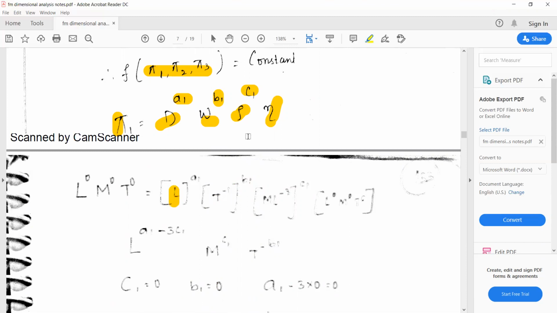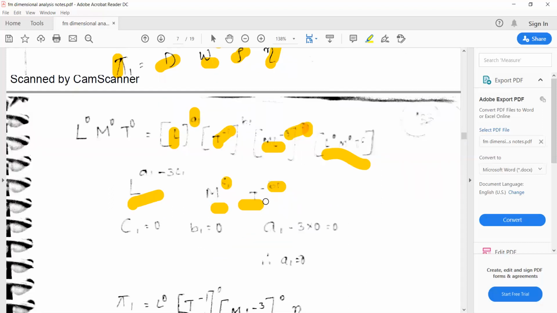D is L to the power of a1, in place of omega, T to the power of minus 1 whole to the power of b1, and in place of density, you write M L to the power of minus 3 whole to the power of c1, into efficiency, which doesn't have any unit, so L0, M0 and T0. Again, the L term, M term and T term you keep on one side. The powers of L are a1 and minus 3c1, and this is 0. M to the power of c1, this is 0. T to the power of minus b1, and this is 0.